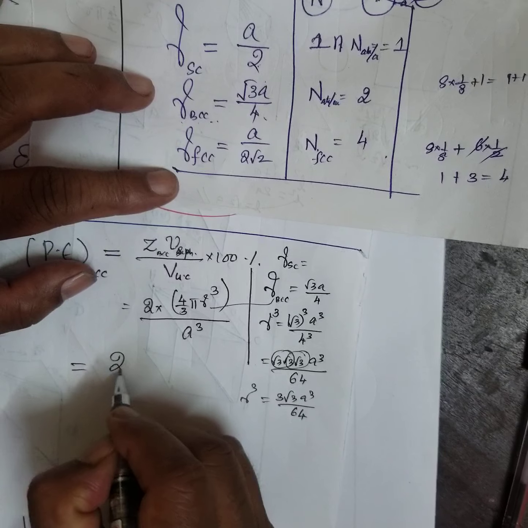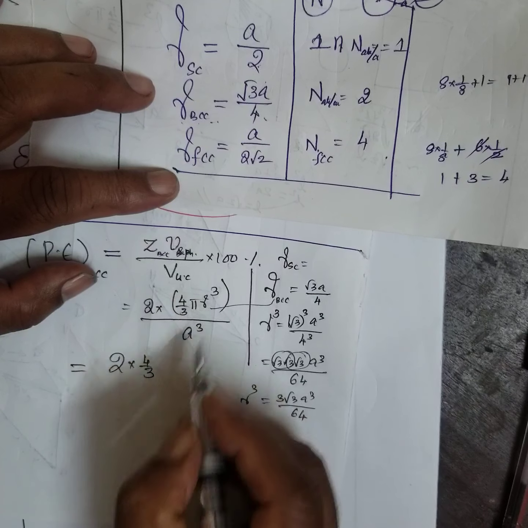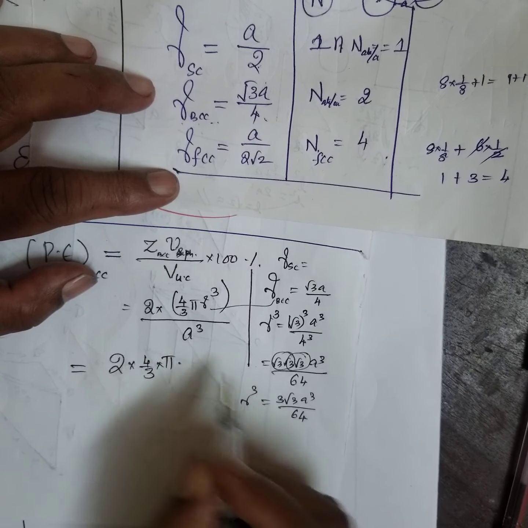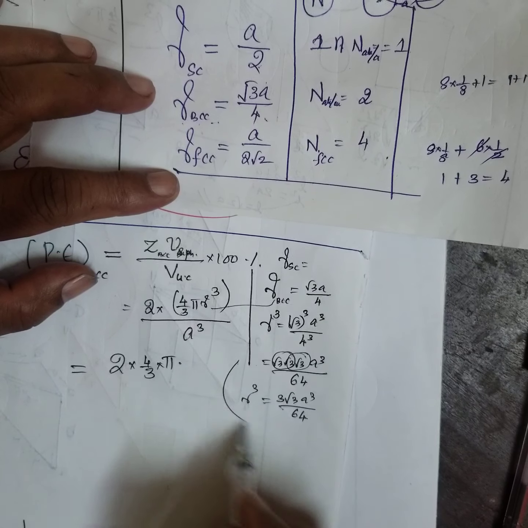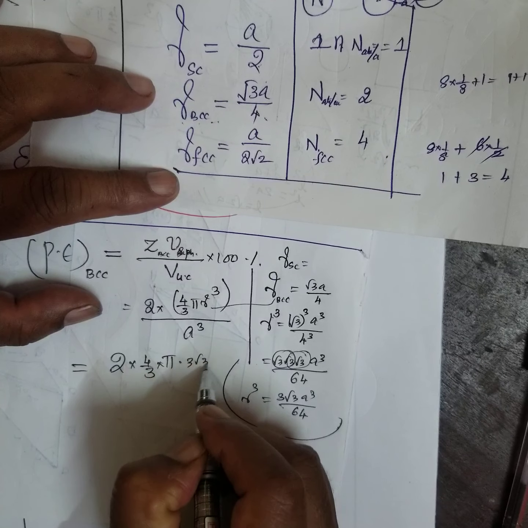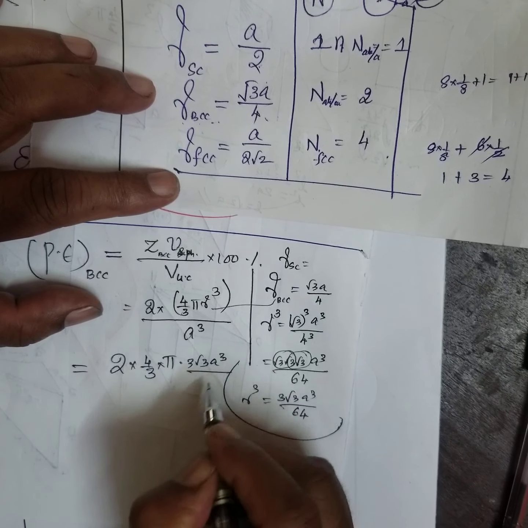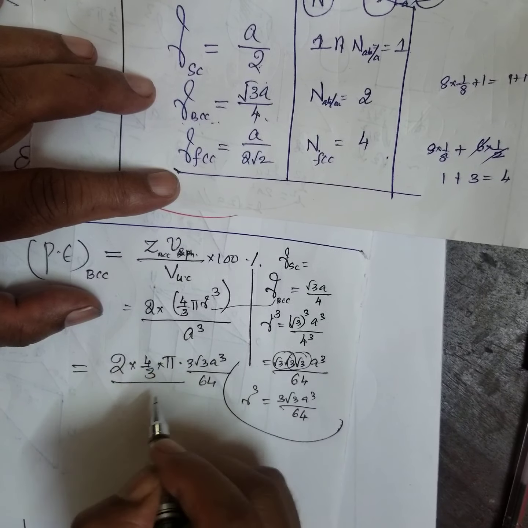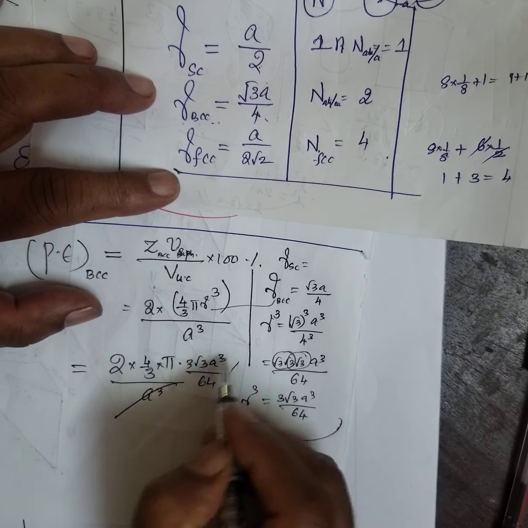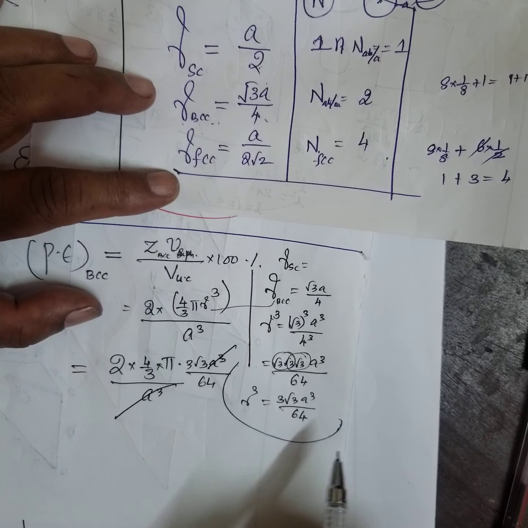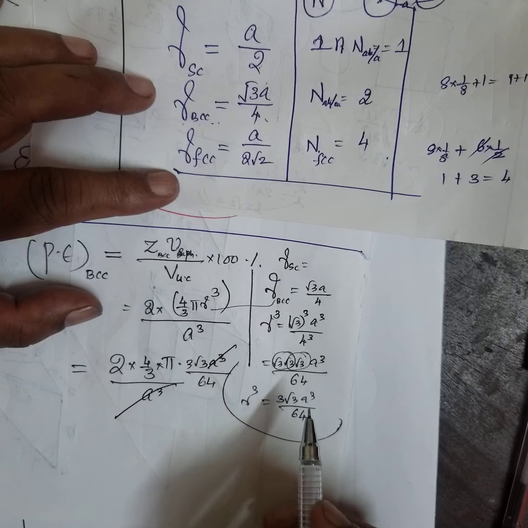Therefore, I am writing 2 into 4 by 3 into pi. What is R cube? You substitute 3 root 3 A cube by 64. In the denominator, this A cube. The happiest moment is cancelling, no? We will be very happy to cancel the numbers.